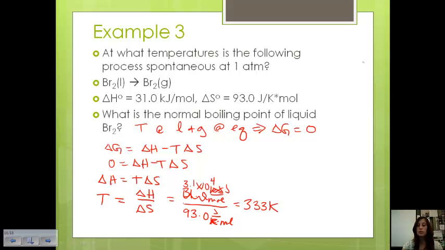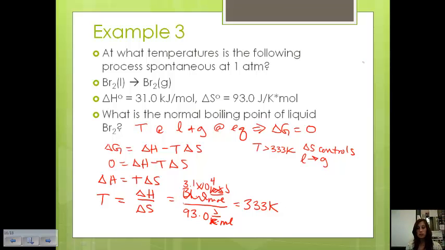So that's my normal boiling point. That's the temperature at which liquid and gas are at equilibrium, and like we said, this is where delta G is 0. Well, let's look at if the temperature was greater than 333 Kelvin. In this case, delta S would be controlling the process, because this would be a liquid to a gas. Because if we raise the temperature, we're going to go from a liquid to a gas.